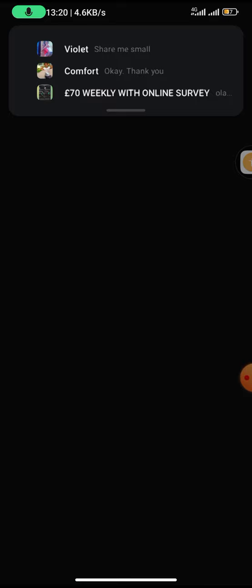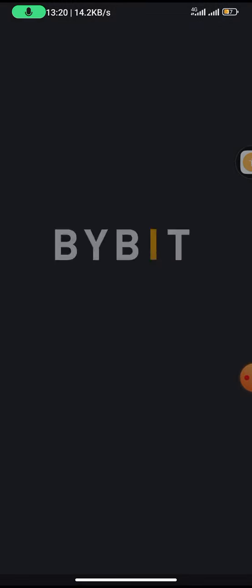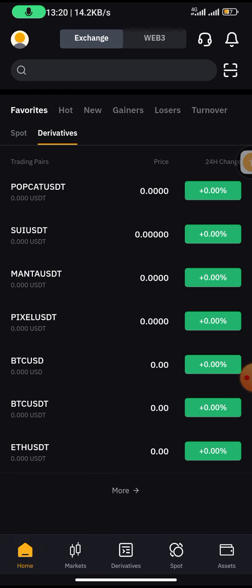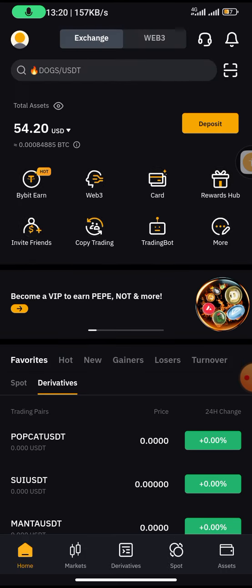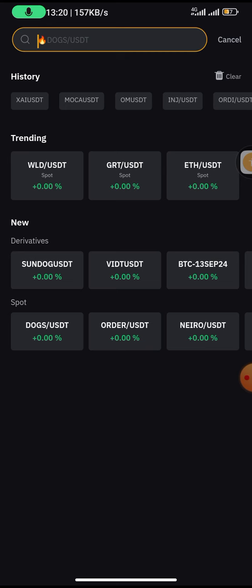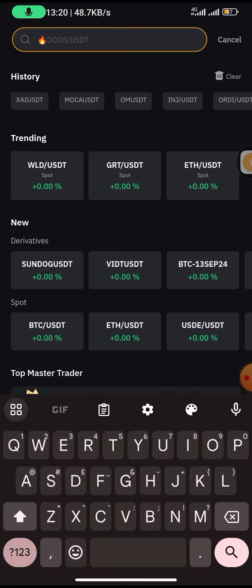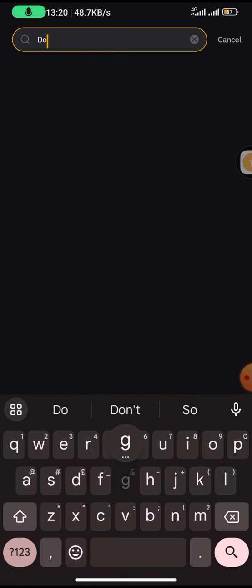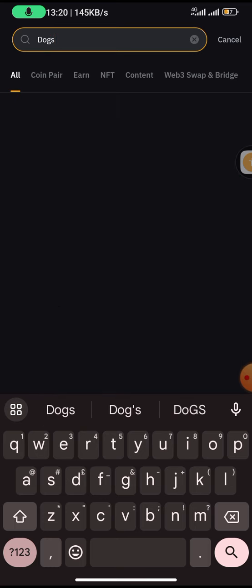Open your Bybit. Just go to spot, click on dog. You search for dogs.